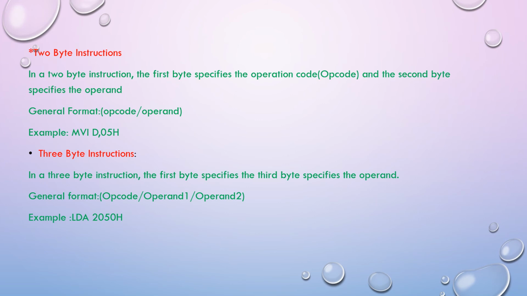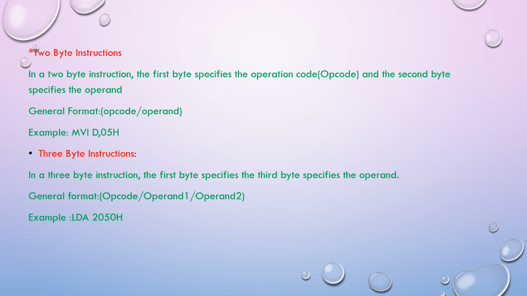In a 2 byte instruction, the first byte specifies the operation code, the opcode, and the second byte specifies the operand. It means the opcode is specified by the first byte and the second byte is used to specify the operand. In general form: opcode, operand. For example, MVI D, 05H. This instruction loads 8-bit data 05H into the D register.